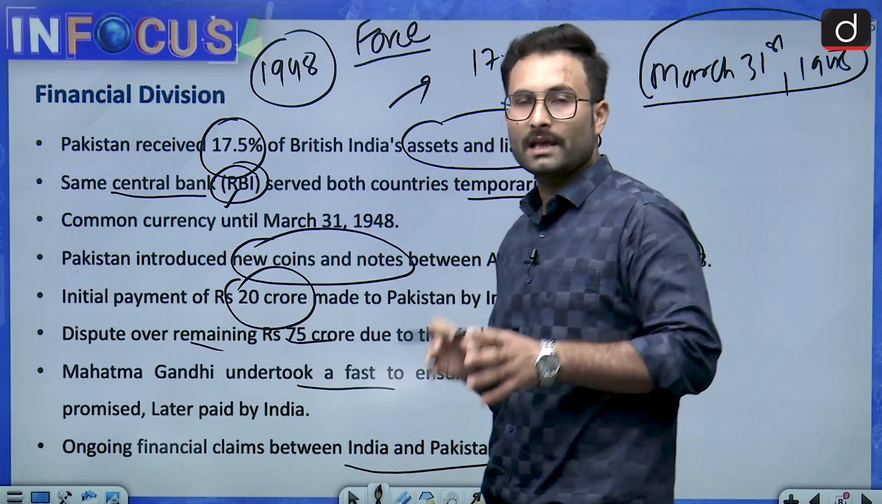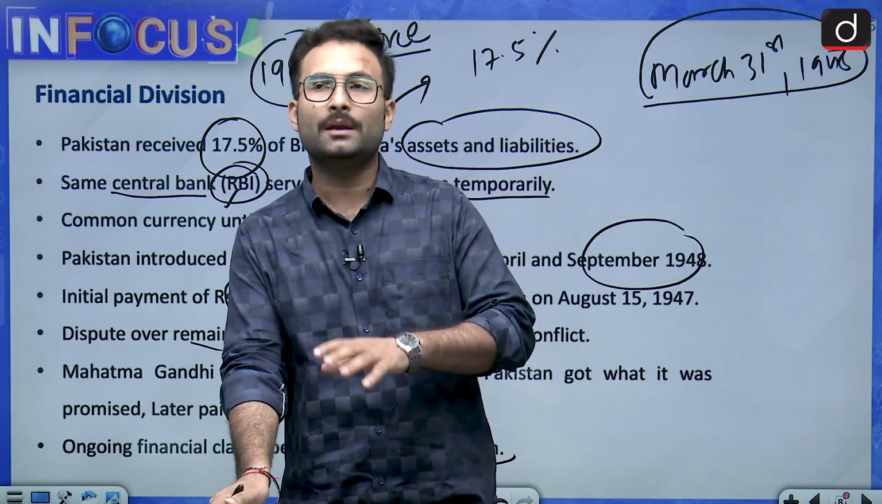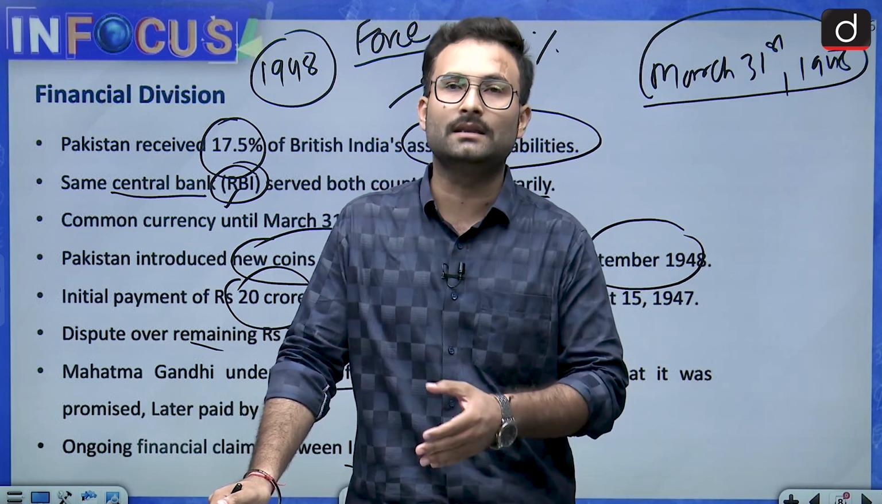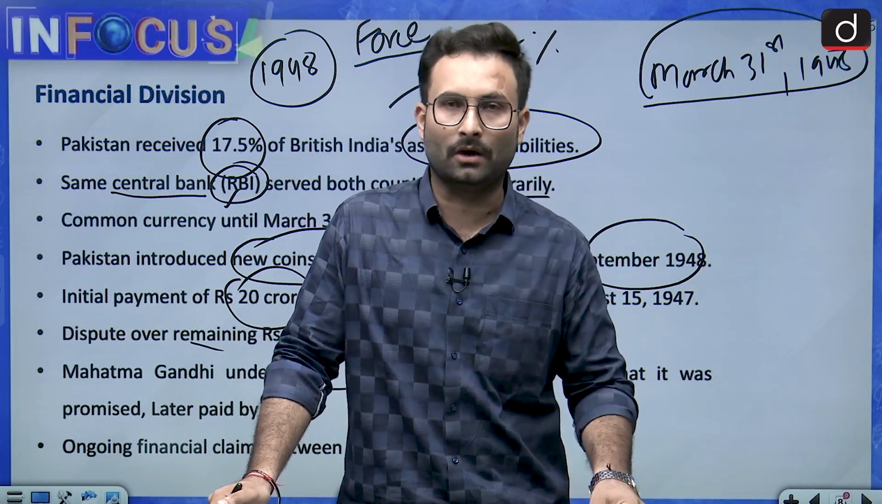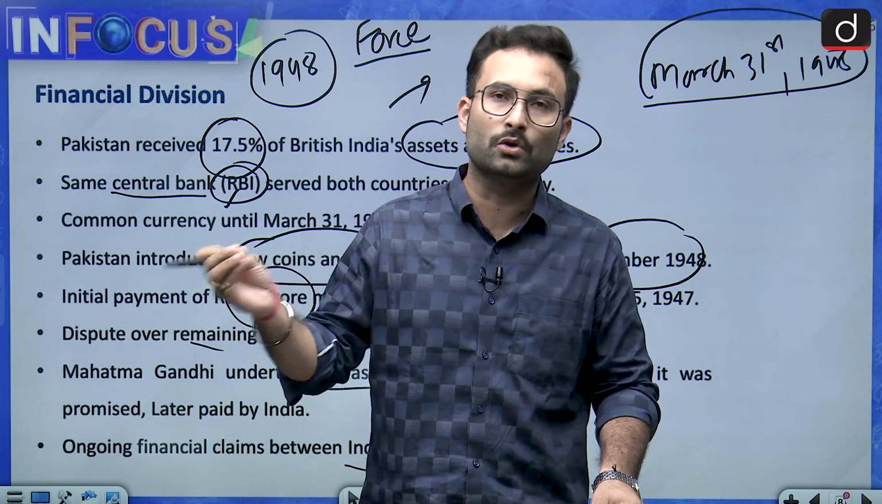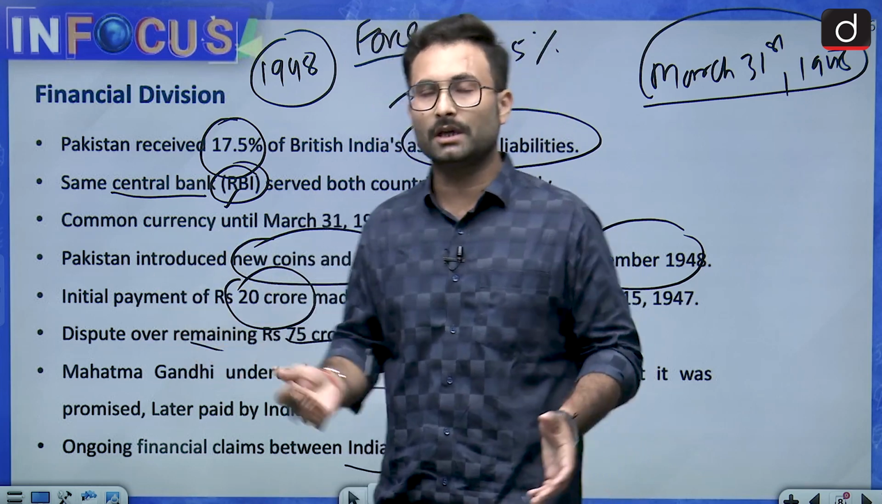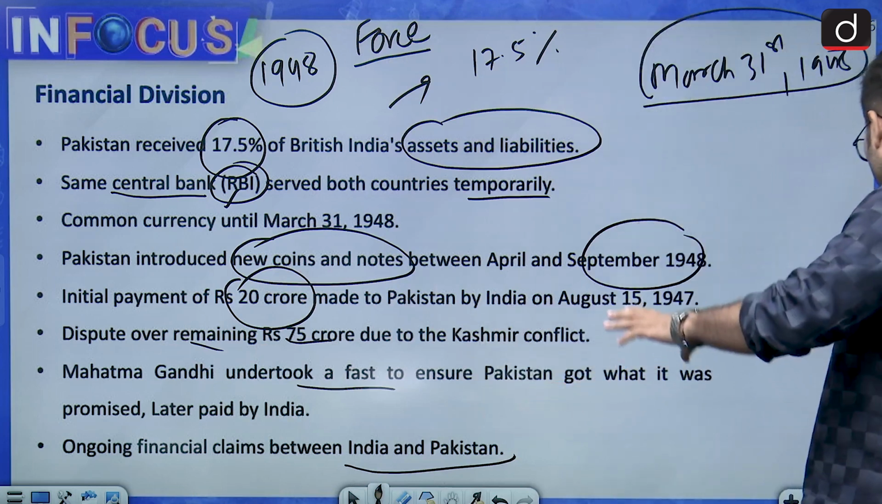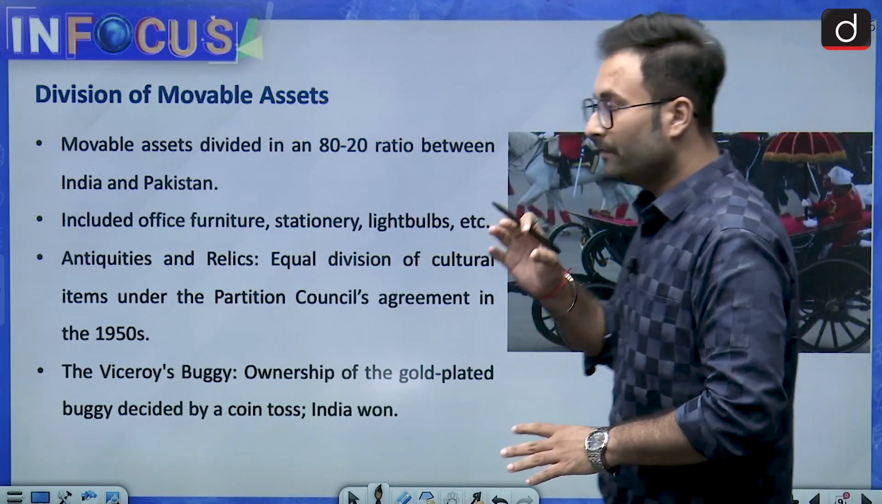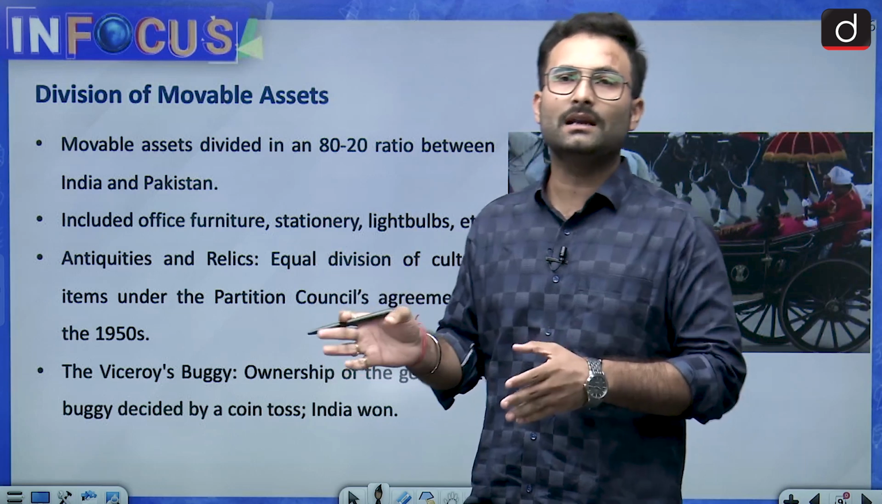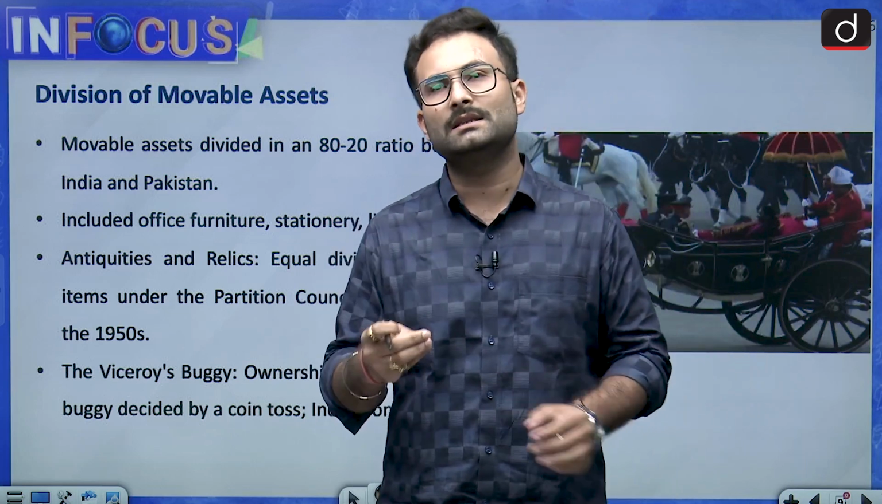Till now we have this legacy issue that India and Pakistan accuse each other of owing money: India says that Pakistan owes money to India, and Pakistan says that India owes money to Pakistan. So that was the consequence of this partition. After that, division of the movable assets. When we talk about movable assets, that means something which can be moved from one place to another.